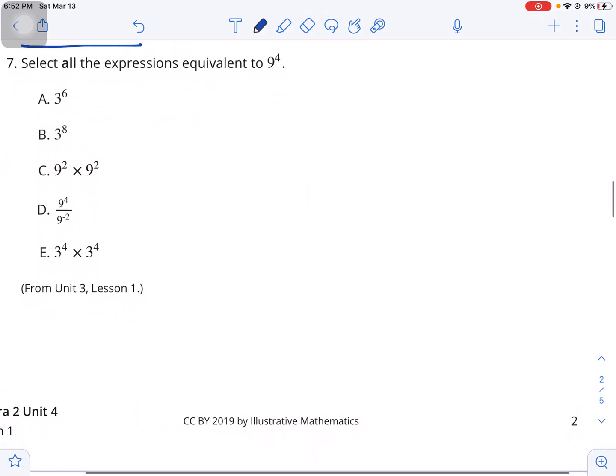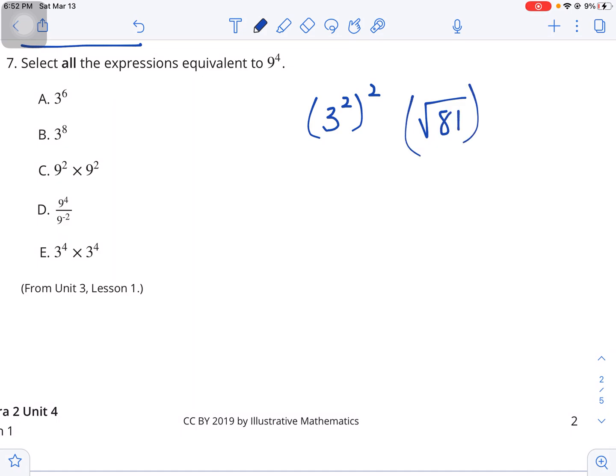Number 7, select all the expressions equivalent to 9 to the 4th. So I'm going to start out by writing 9 is 3 squared. I know that 9 squared is 81, so if I take the square root of 81 to the 4th, that should give me this expression. So just kind of starting to think about what might work. So 3 to the 8th, that's what that is, so this would work.